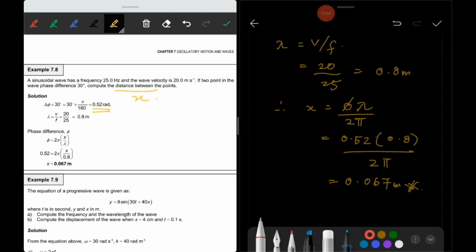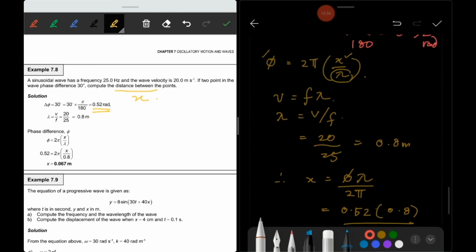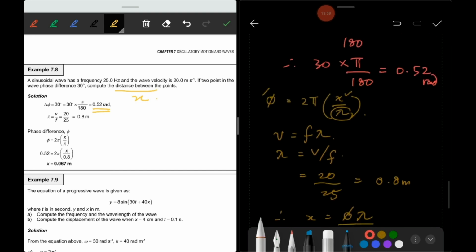This is the way you are going to use the phase difference equation, where x is the distance between the points.